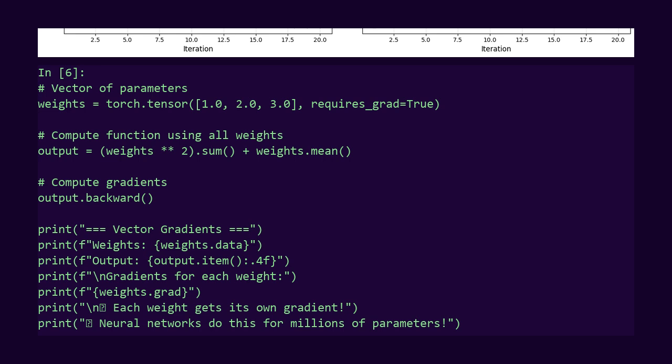This is exactly what happens in neural networks. Thousands or millions of parameters, all getting their gradients computed simultaneously. PyTorch makes it effortless.